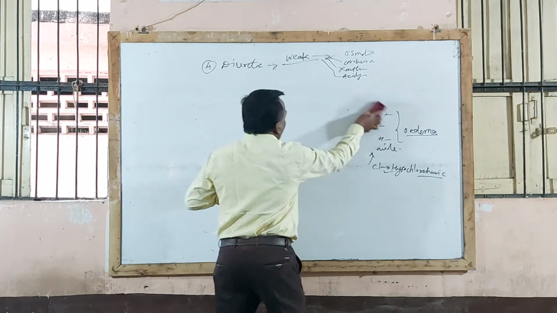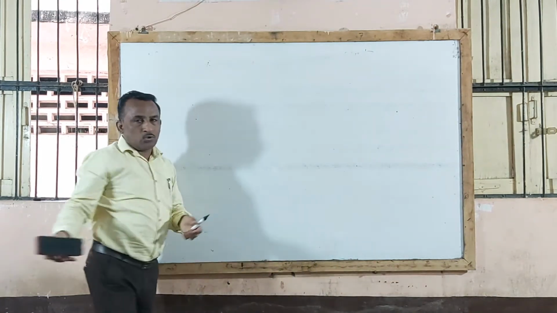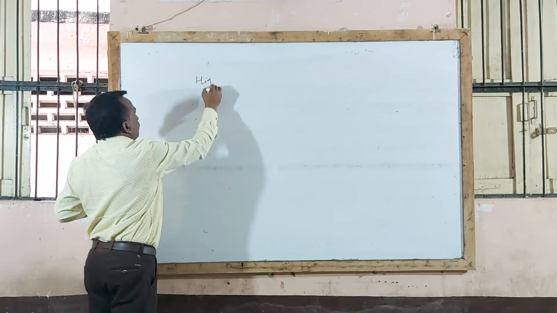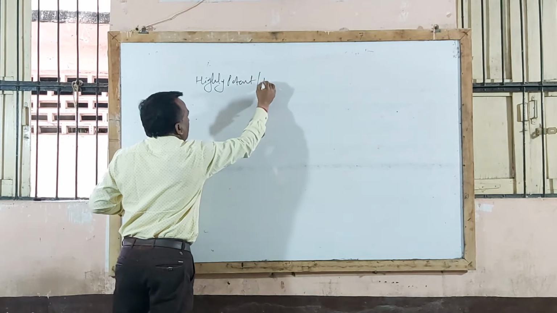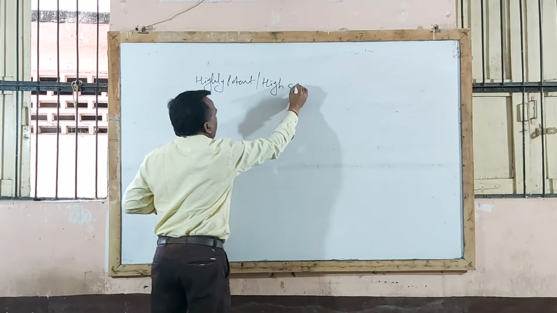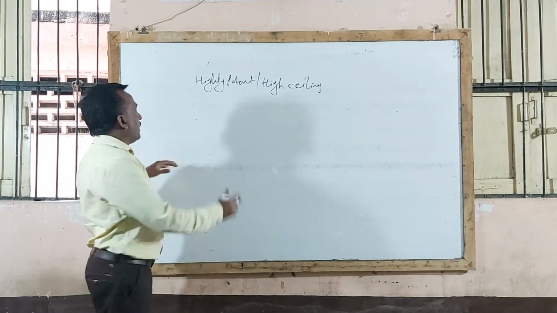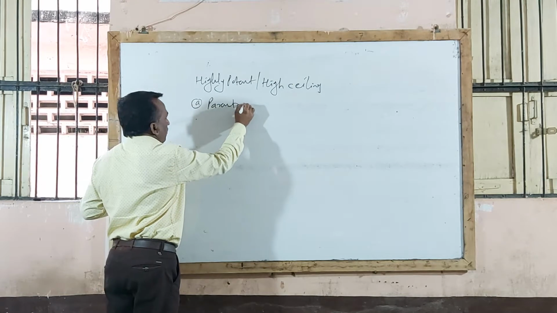Now the third type under diuretic agents, that is highly potent diuretic agents. The third one is highly potent, also called high ceiling diuretic agents. Here again there are two types of highly potent diuretic agents.